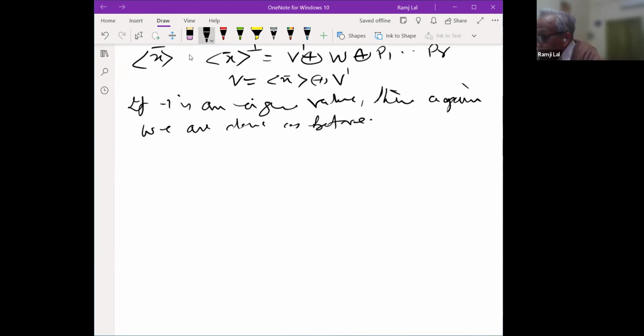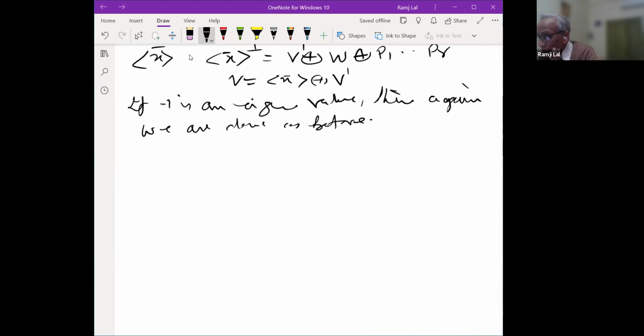In that case, the vector x bar will appear in W. V will be 0. If 1 is not an eigenvalue, then V will disappear. The vector space V is of dimension 0. There is no V if 1 is not an eigenvalue. If -1 is an eigenvalue, again the same argument works.